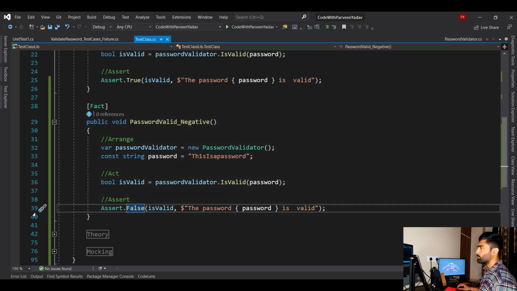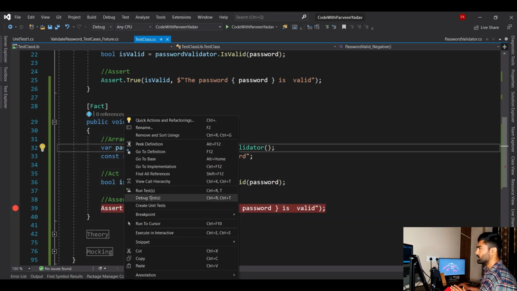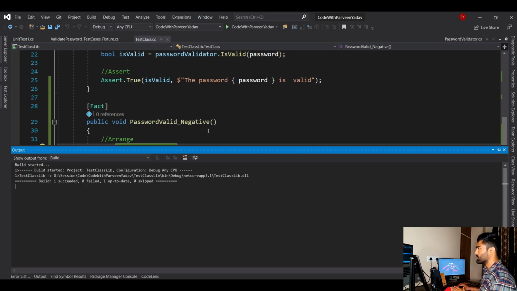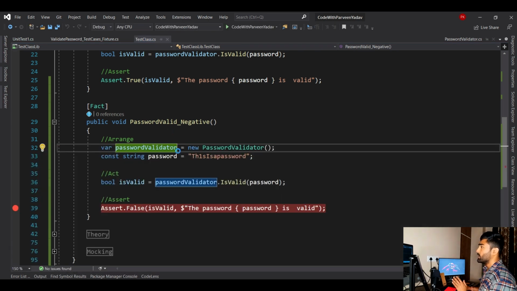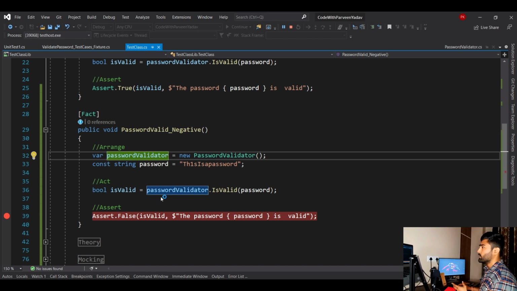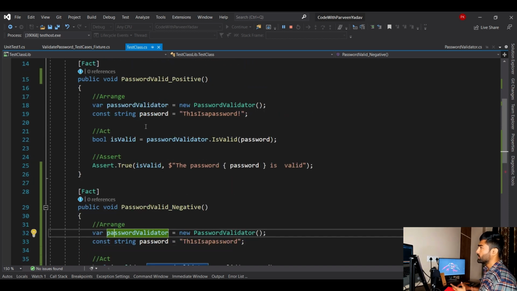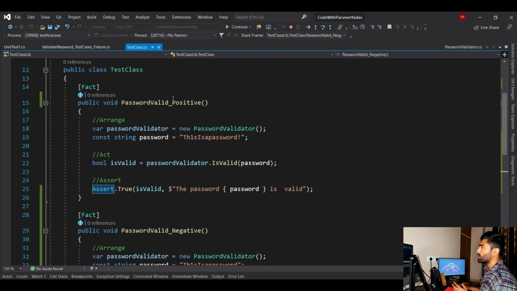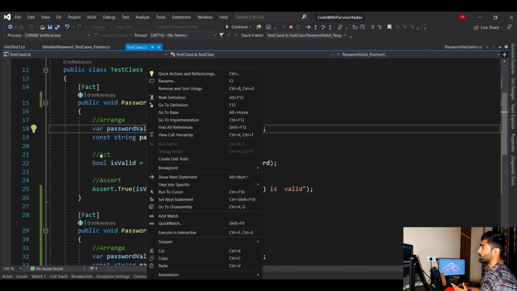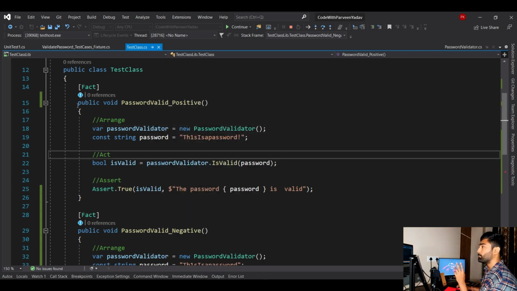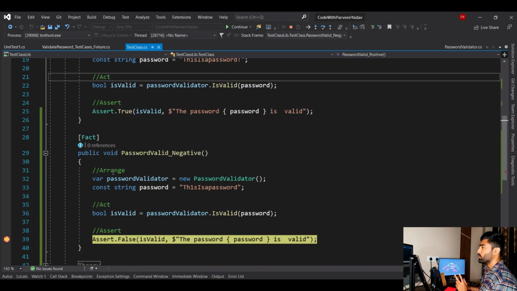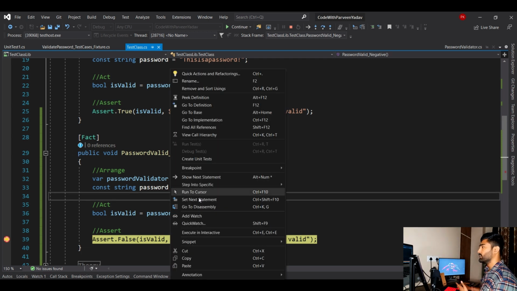Now if I put a breakpoint here, let's debug one more time for the negative test case. So how does this right click debug work? Whatever method you want to debug, go there, right click there and then debug or run. Then only it will run that particular method. So you see, we only wanted to debug this method. That's why I right clicked here and then said debug test case, right?